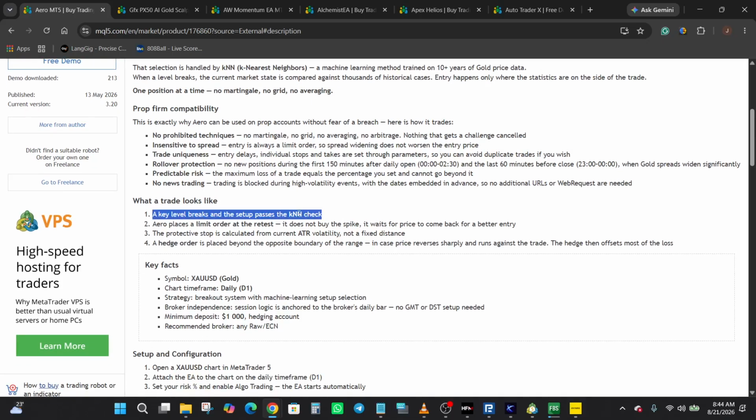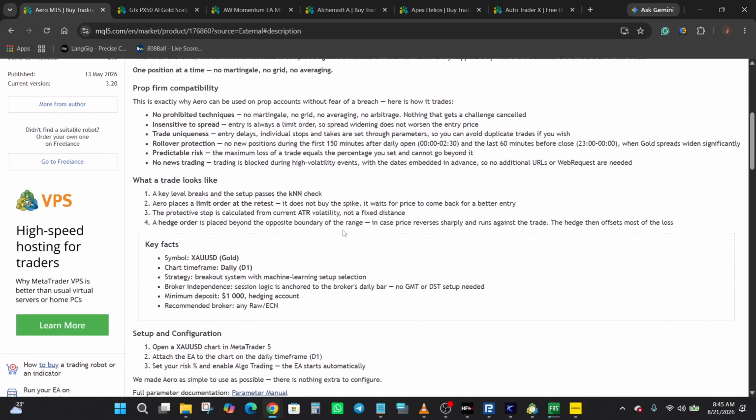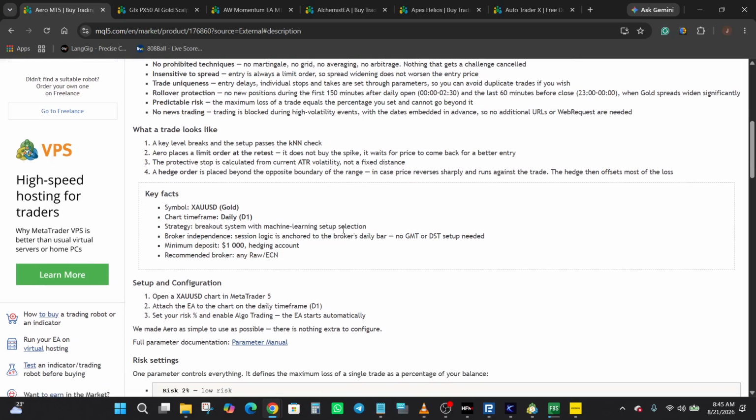Now, this is where the developer explains what an individual trade looks like. First, a key level breaks and the setup goes through the kNN check, and Aero then waits for a retest and places a limit order rather than buying the initial price spike. Right, and the protective stop is calculated using ATR volatility rather than a fixed distance. The developer also describes a hedge order placed beyond the opposite boundary of the range, intended to offset most of the loss if price reverses sharply. So while the listing says that Aero does not use martingale, grid, or averaging, it does specifically describe this separate hedge mechanism as part of its trade management.